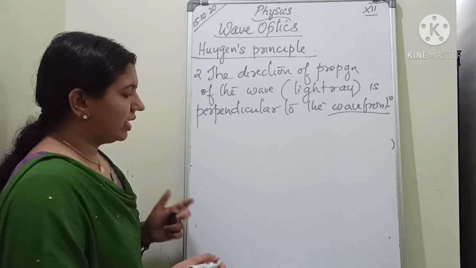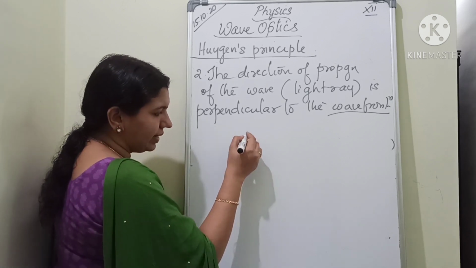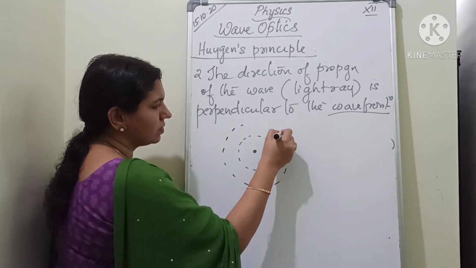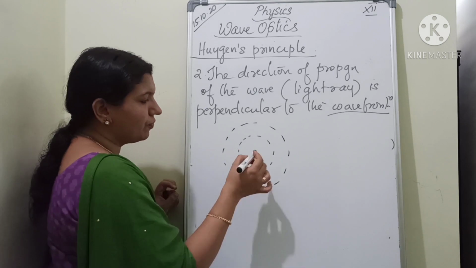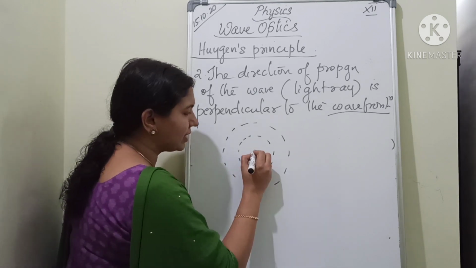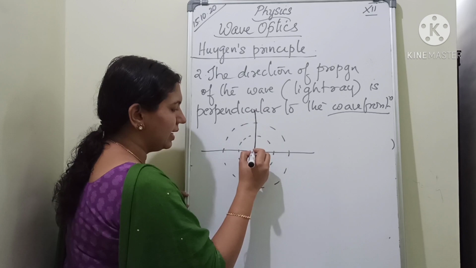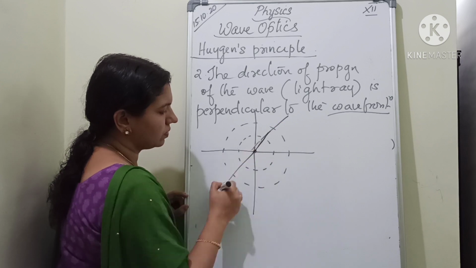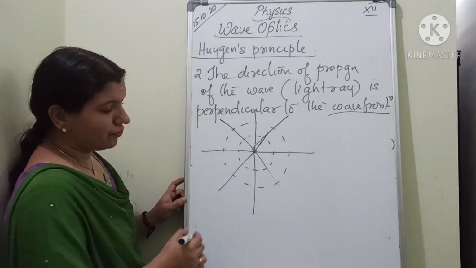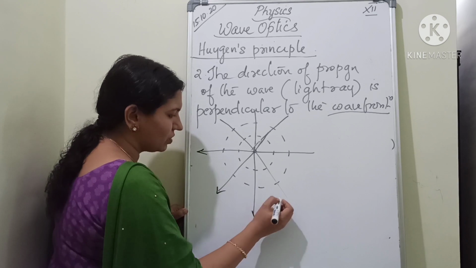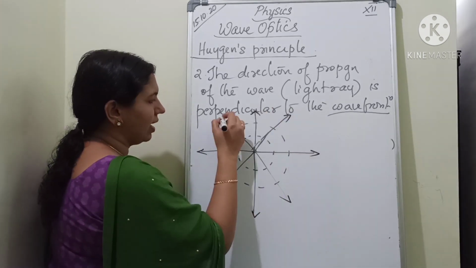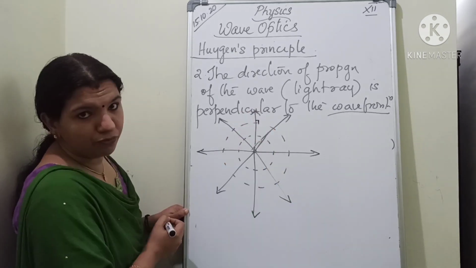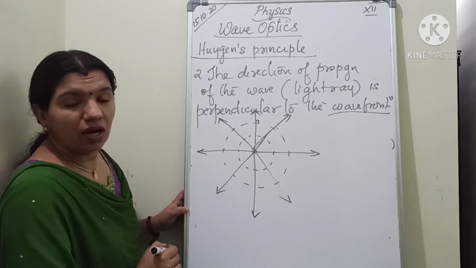What does it mean? That means if I am considering a point source, I told you that the wavefront will be in spherical shape, isn't it? So for this spherical wavefront, what about the direction of the light ray? This is the direction of the light ray. Here you can mark this arrow because this is the direction of the light ray. And how is the light ray? It is always perpendicular to the wavefront. The light ray is always perpendicular to the wavefront.